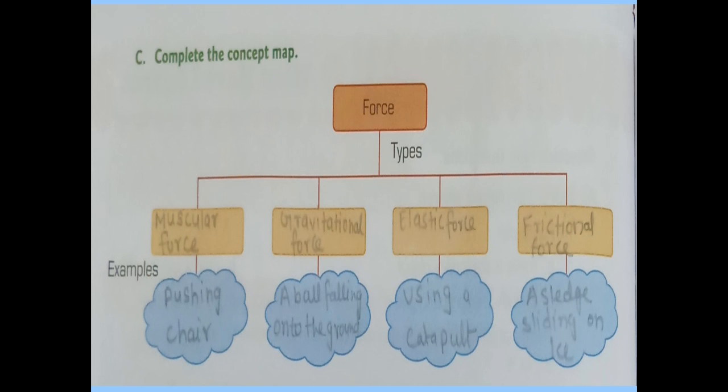And just below, examples are given. So we have to write the examples here. Muscular force example is pushing a chair. Gravitational force example is a ball falling onto the ground. Elastic force, using a catapult. Frictional force, a sled sliding on ice.